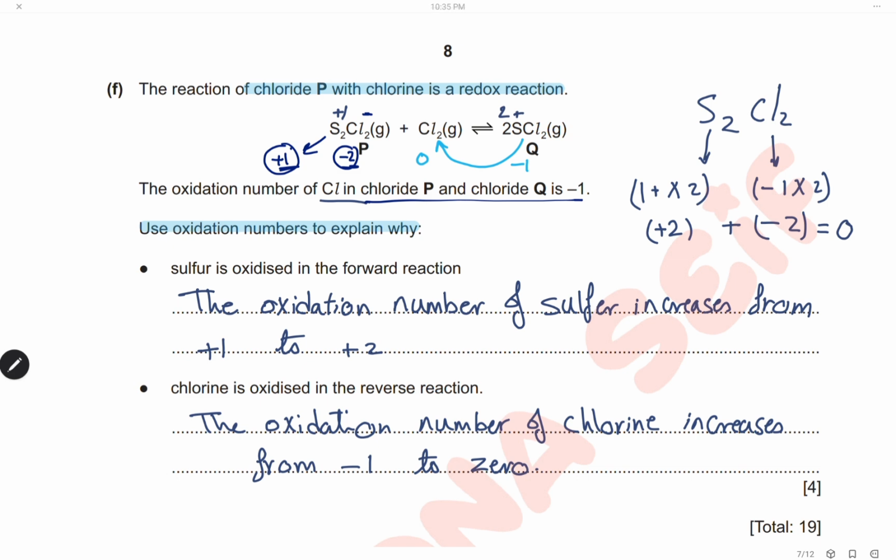For the product SCl2, again the chloride ion has a charge of -1, so the total charge of two chloride ions will be -2. This is balanced only by one sulfur ion, so it will have a charge of +2. Now the oxidation number of sulfur changes from +1 to +2, an increase in the oxidation number from +1 to +2. This is oxidation.